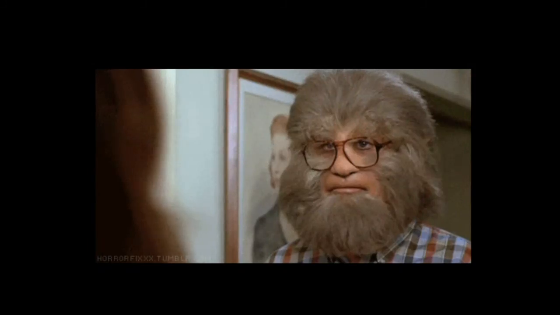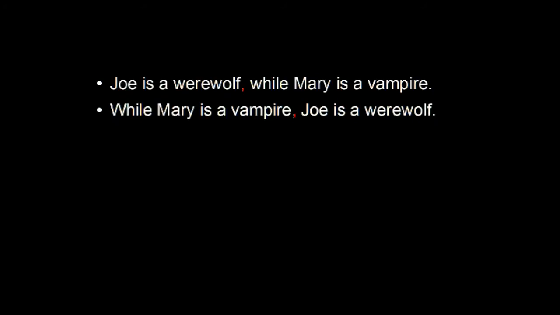These are werewolves. Joe is a werewolf, while Mary is a vampire. While Mary is a vampire, Joe is a werewolf. This is another type of contrast called direct contrast. In direct contrast, we have two statements that are totally the opposite of each other. So Joe is a werewolf and Mary is a vampire are two different ideas. They're not the same thing, so there's a direct contrast.